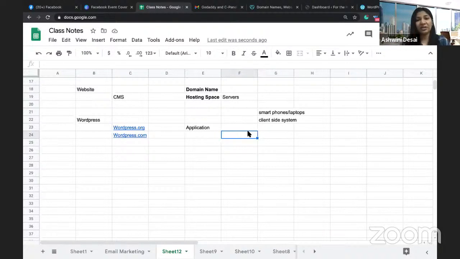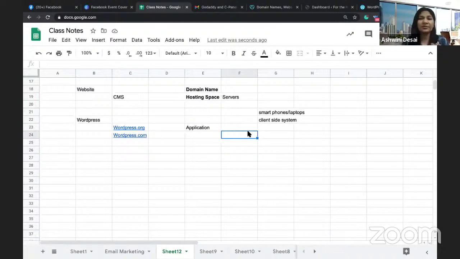Okay, why on the server? Because around the world, wherever people want to see your website, they can easily type boardinfinity.com and see it. So you cannot save your website on your local system, meaning your own laptop or desktop. You have to save it on a server configuration system.